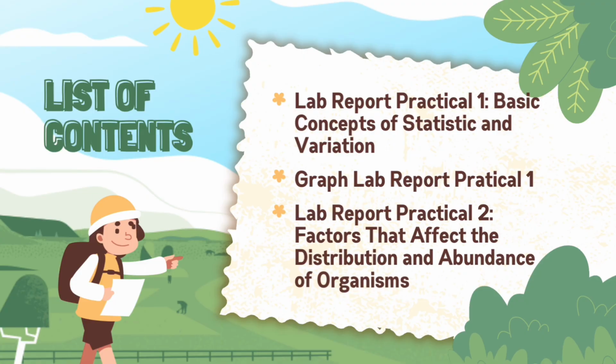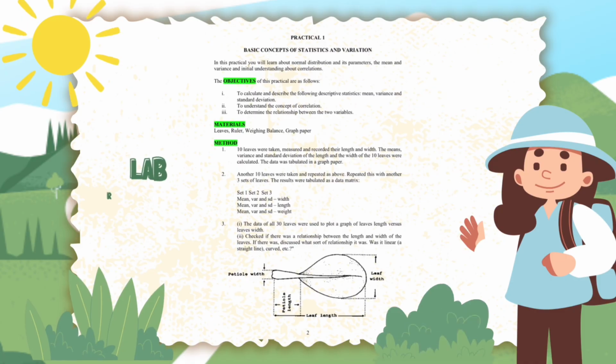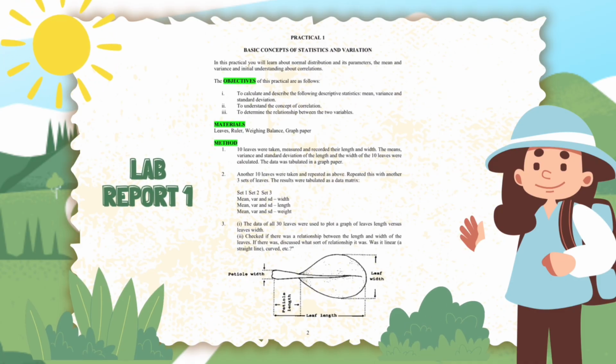So here's the list of content. We have Lab Report Practical 1, Basic Concepts of Statistic and Variation. Graph Lab Report Practical 1. Lab Report Practical 2, Factors that affect the distribution and abundance of organisms.